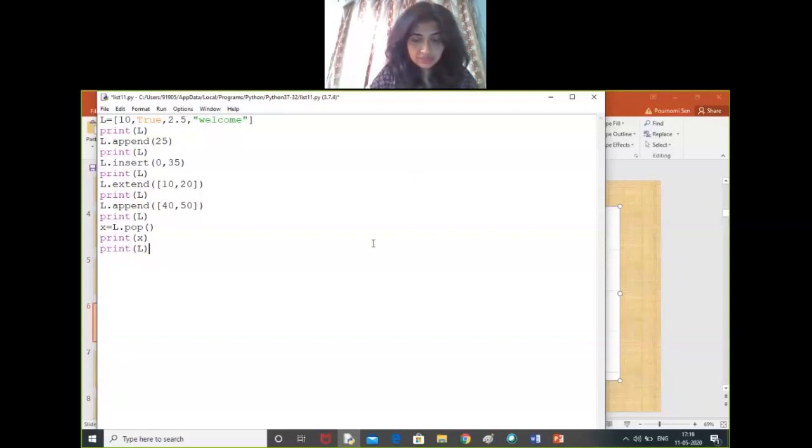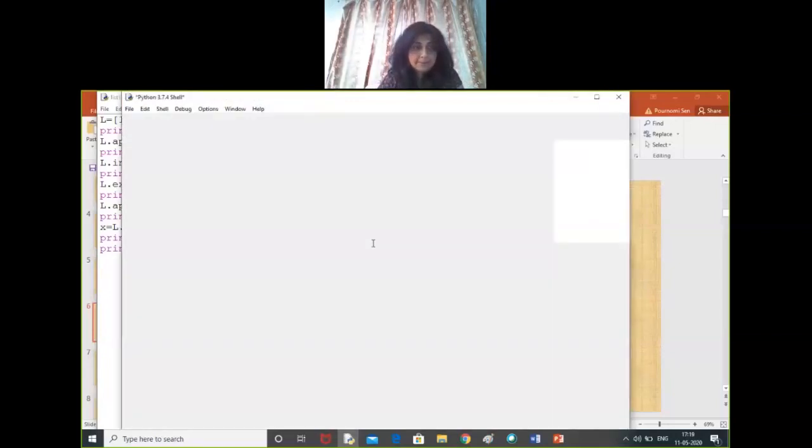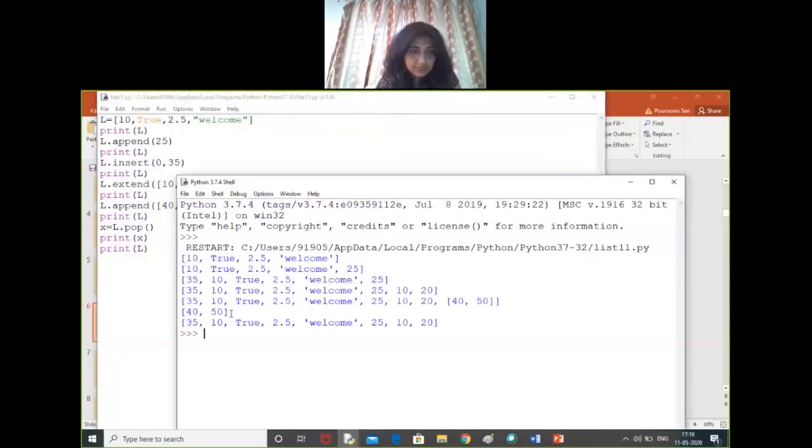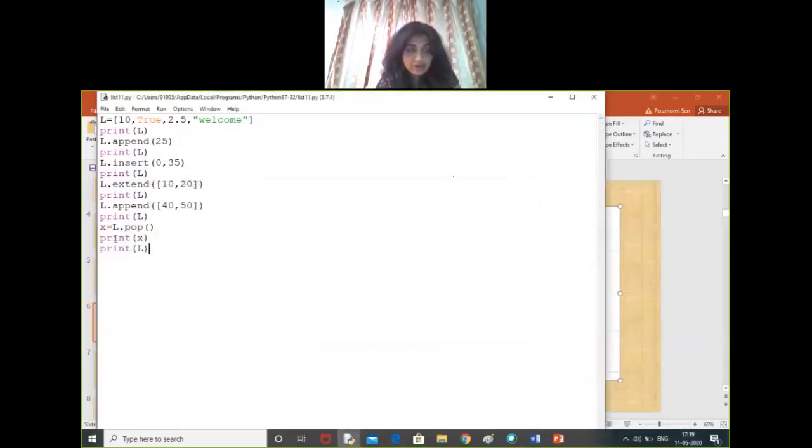So let's do it. As you can see, the deleted element is stored in x. So 40, 50 is stored in x, and that list has been removed from this list. So if we do not provide anything inside the round brackets of pop function, it will pop the last element.